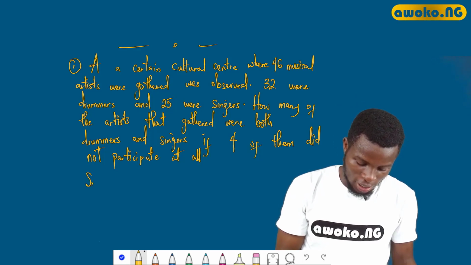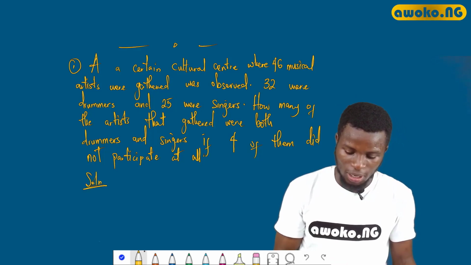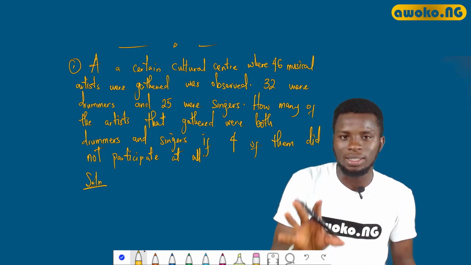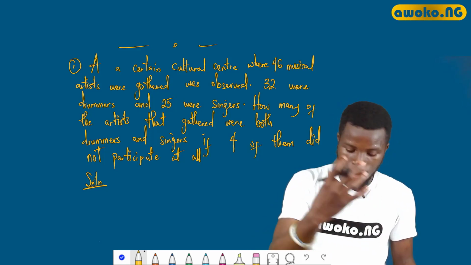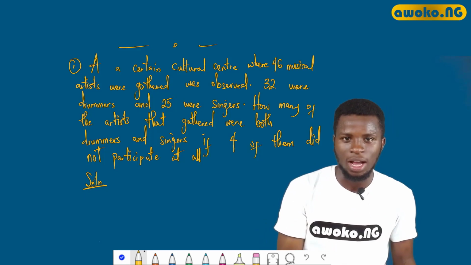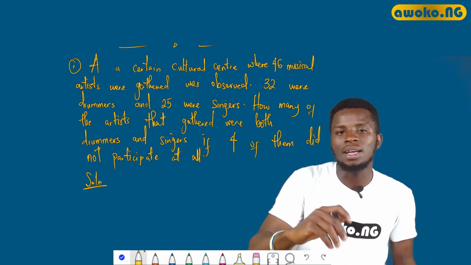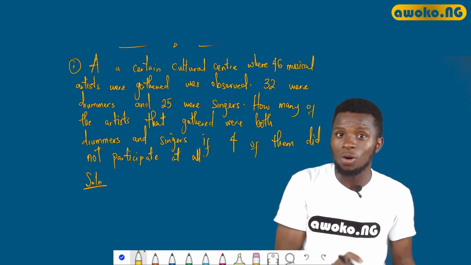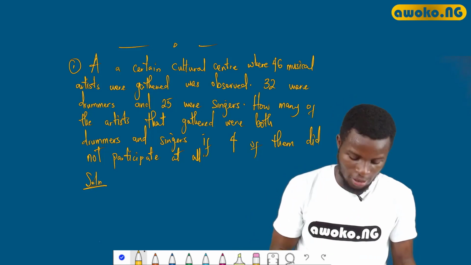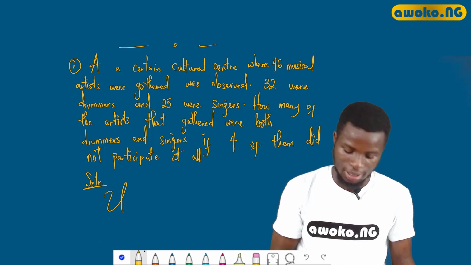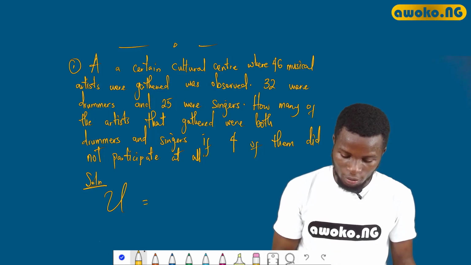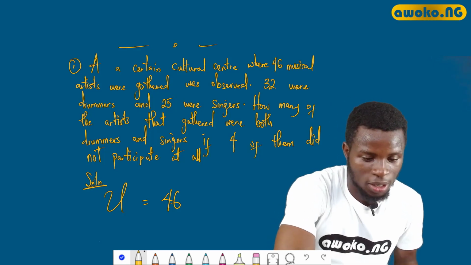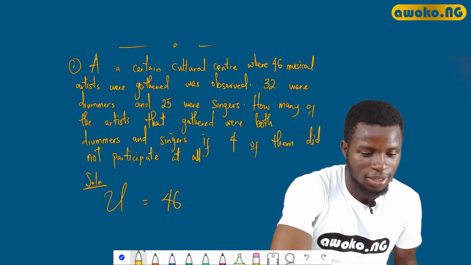So let us take the solution. We should know that because the 46 musical artists house all other artists, the set that serves as the mother or the house to all other sets is called the universal set. So the universal set in this case is the musical artists, which happen to be 46.